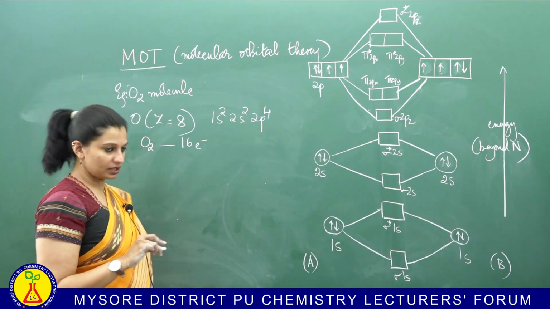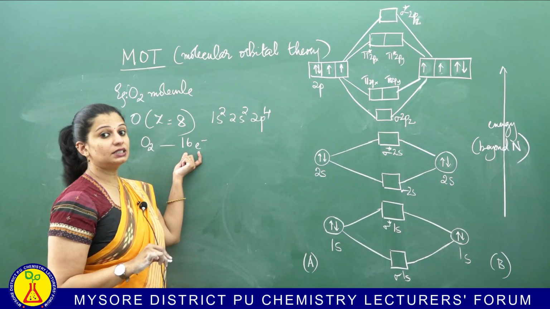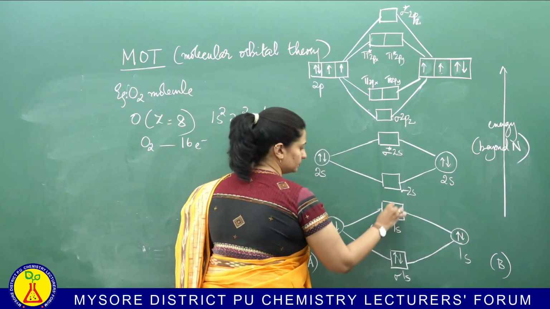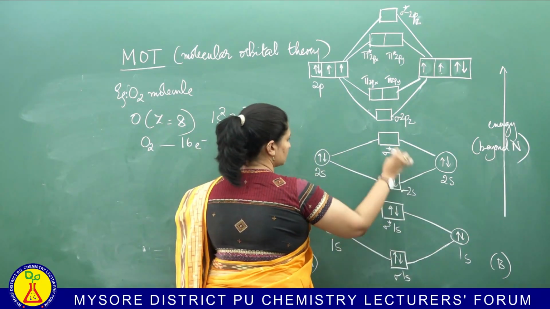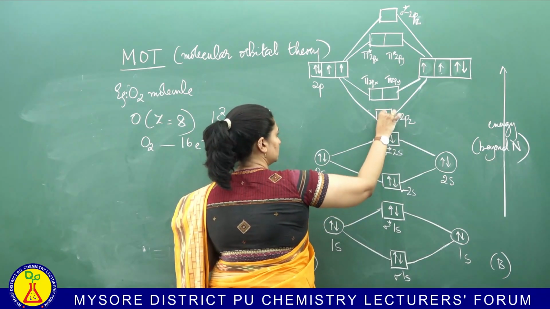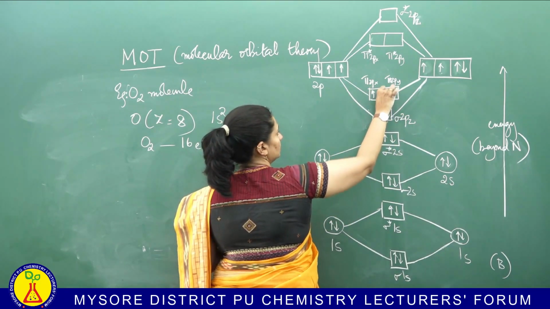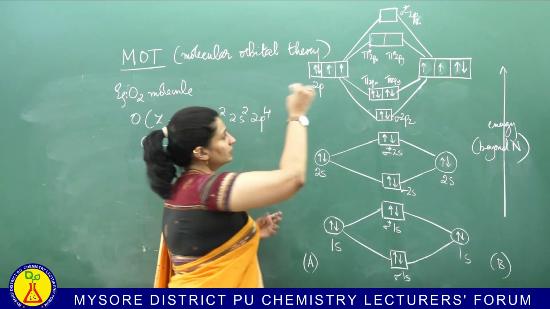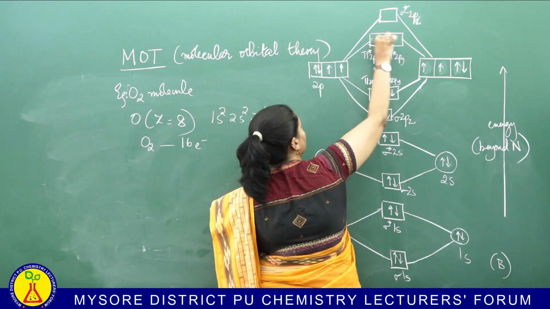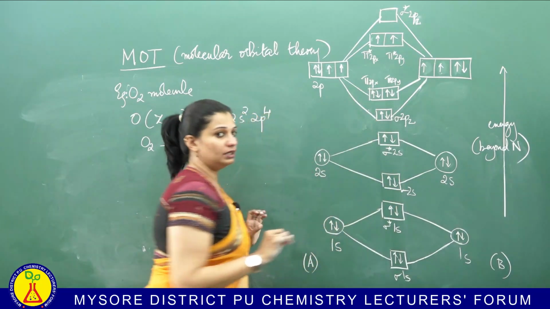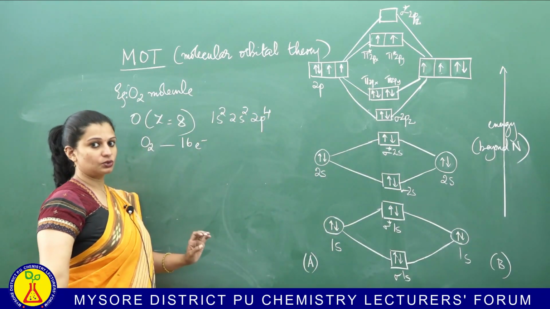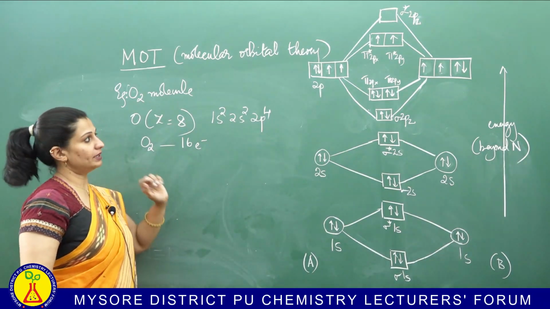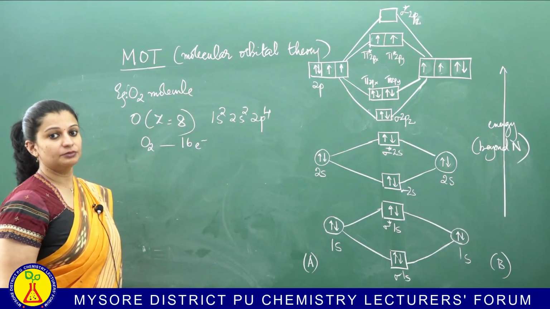So, when you are writing the molecular orbital diagram, a total of 16 electrons have to be accommodated. I will start from the lower level. 2, 4, 6, 8, 10, 11, 12, 13, 14. 14 electrons done. Okay. Now, I have 2 more electrons. Remember, you have to place them singly. Why? Because they are degenerate orbitals and Hund's rule makes us keep them singly. The electrons have to be placed singly before you pair them up. This is the orbital diagram for the oxygen molecule.